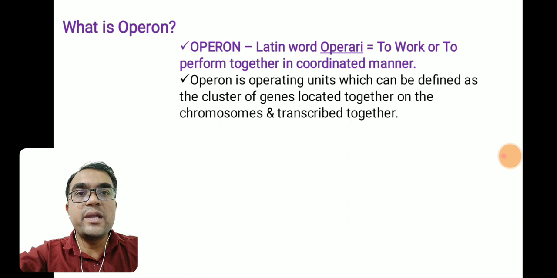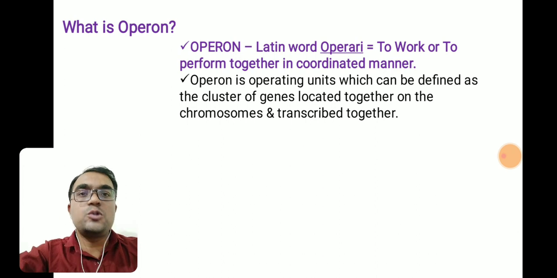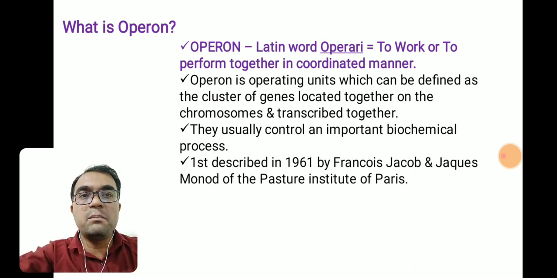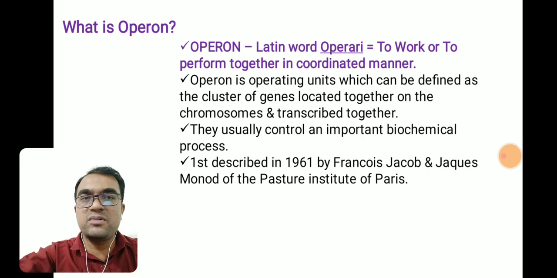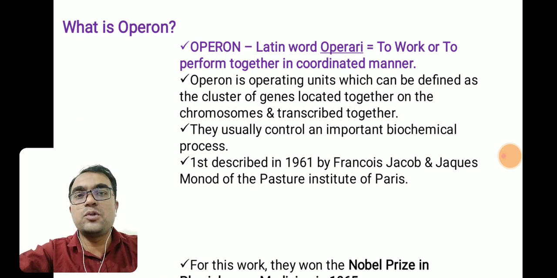They transcribe together. Together means all the genes coming under a single operon transcribe together to perform a coordinated activity. They usually control an important biochemical process. The role of operon is to control the important biochemical process. The concept of operon was first described in 1961 by Francois Jacob and Jacques Monod of the Pasteur Institute of Paris.